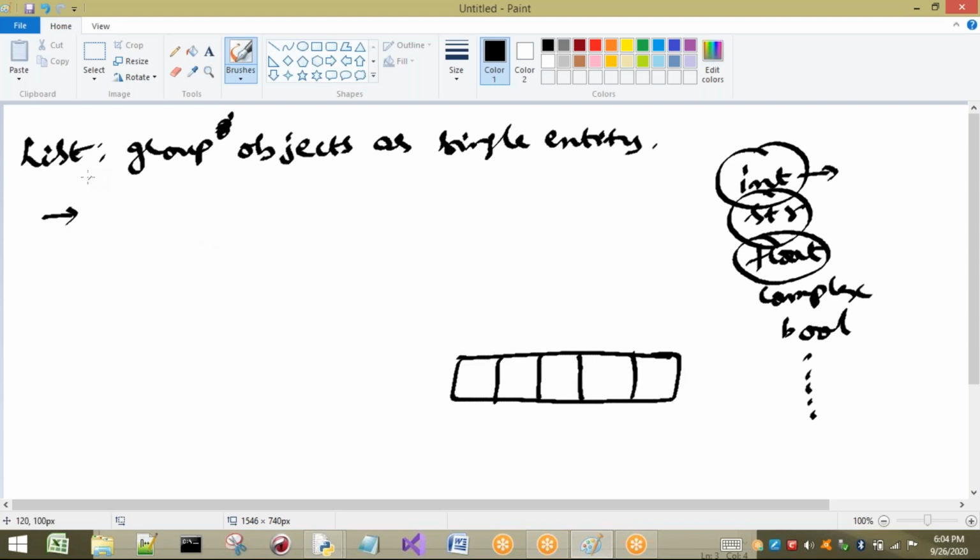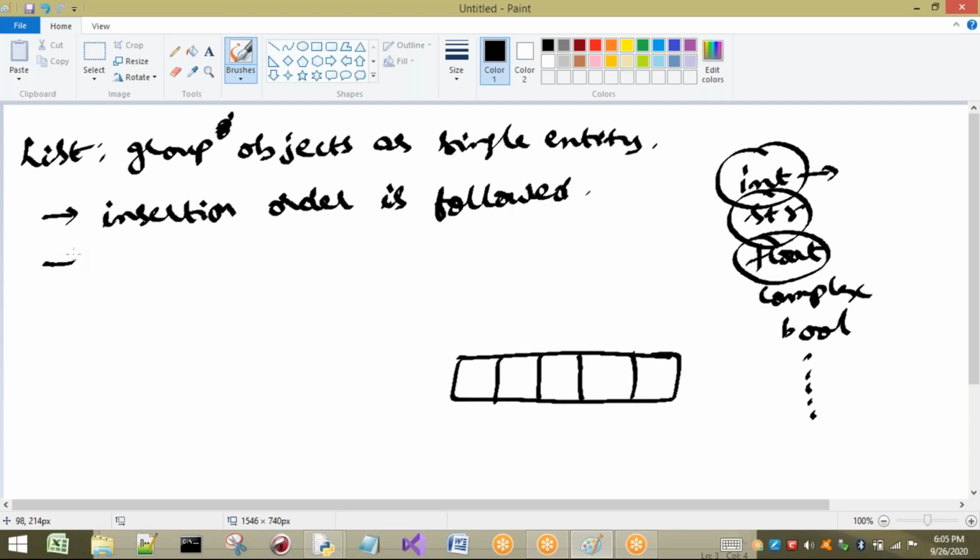The first property: whatever data or object or data type you insert into a list, it is going to follow some insertion order. Insertion order is followed, or we can say insertion order is preserved.